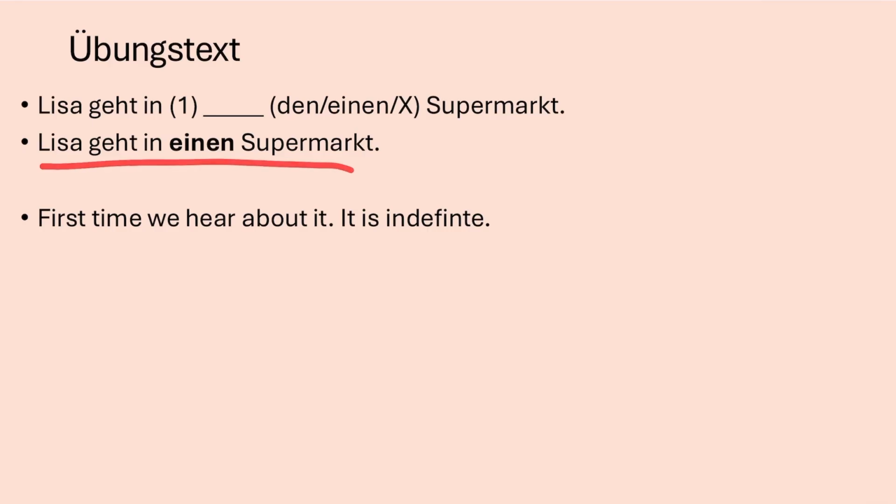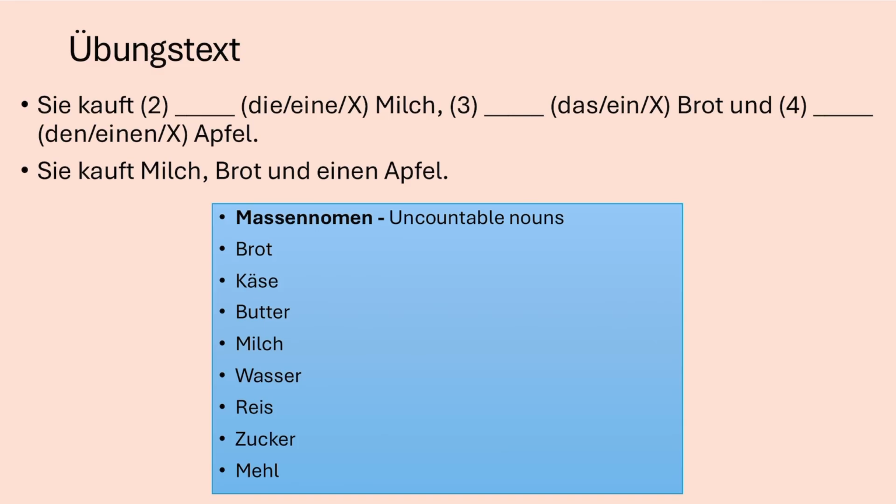Lisa geht in einen Supermarkt. Why is it undefined? The listener doesn't know which supermarket, so we use the undefined article einen Supermarkt. Let's look at some interesting points in the solution.